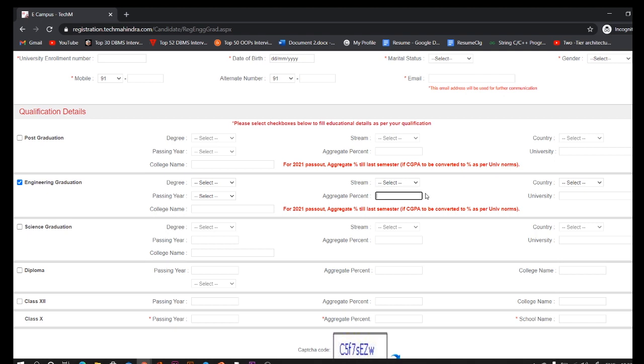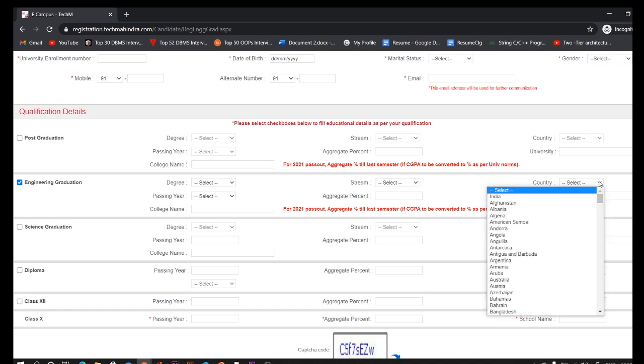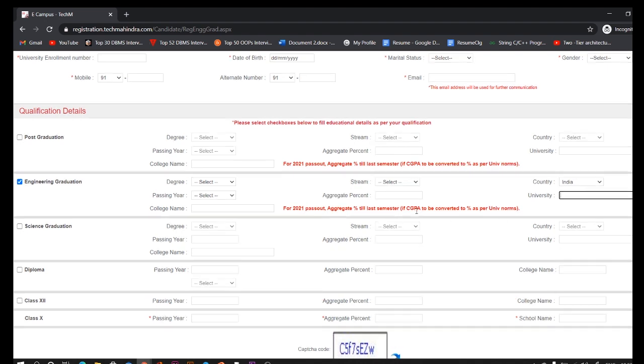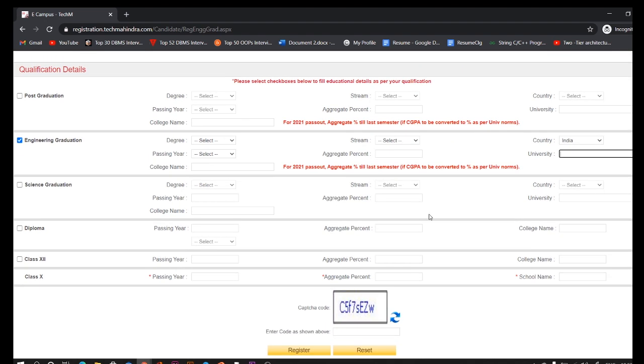Convert your CGPA to percentage, and then write your aggregate percentage here. Then choose your stream accordingly. Choose your country, that will be India. Next, your university, like if you are studying in Pune University, then write that, or Nagpur University, or whatever.